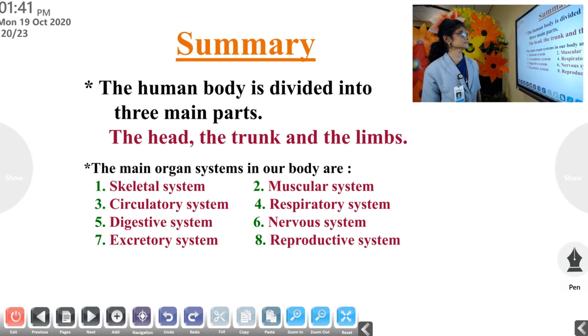Then when we summarize, the human body is divided into three main parts: head, trunk and limbs. What are the main organ systems in our body? Skeletal system, muscular system, circulatory system, respiratory system, digestive system, nervous system, excretory system, reproductive system.